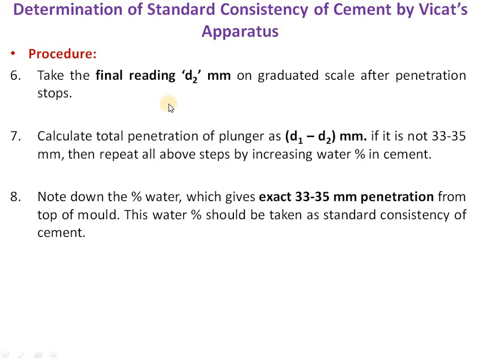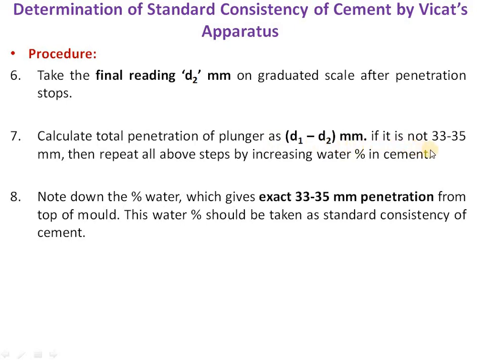Then after a certain time, that is 10 to 15 seconds, the penetration of the plunger will stop. Then we should take the final reading on the same graduated scale as D2 mm. Now we have two readings, D1 and D2 mm. We should calculate the total penetration of the plunger as D1 minus D2 mm.